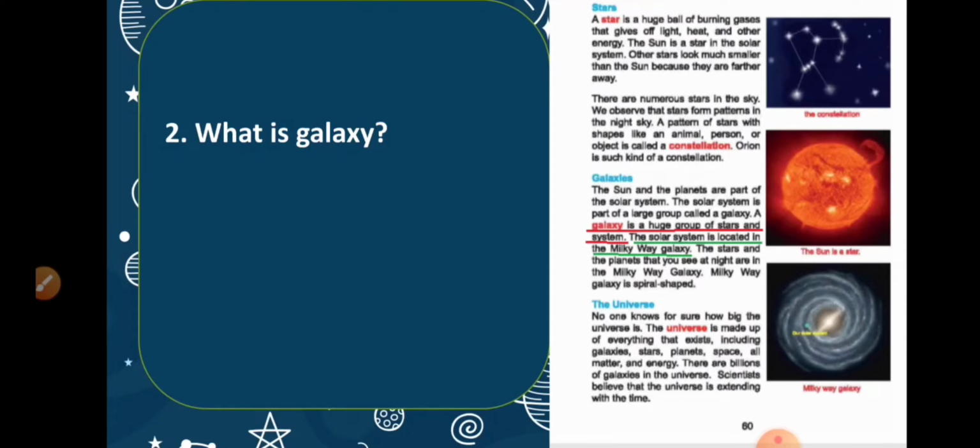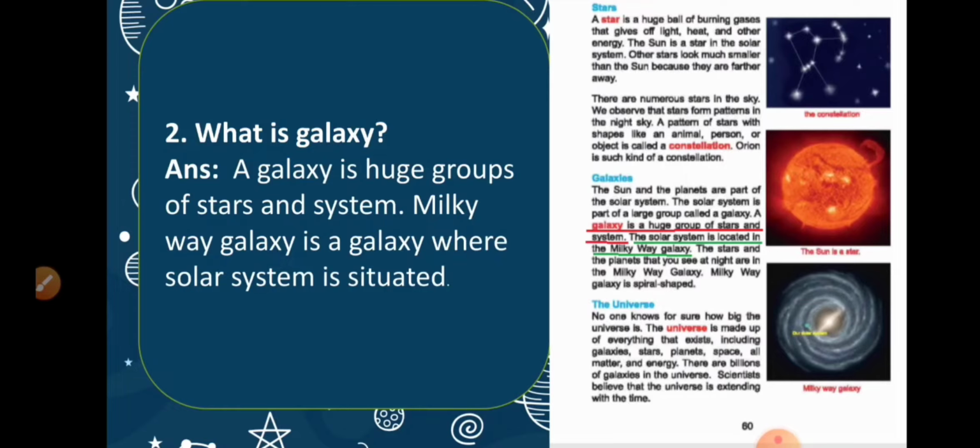Just like that, in a galaxy, our solar system is situated. The name of that galaxy is Milky Way galaxy. Just like your section has a name, the galaxy in which our solar system is situated has a name, and the name is Milky Way galaxy. So what will be the answer of what is a galaxy?